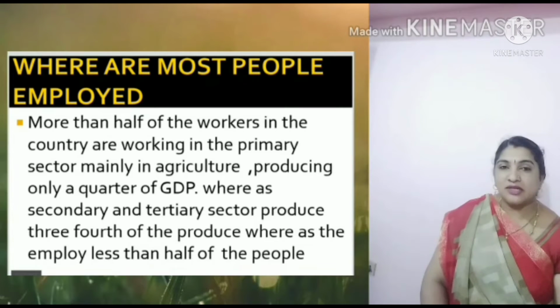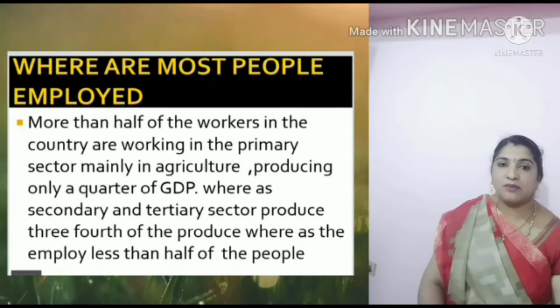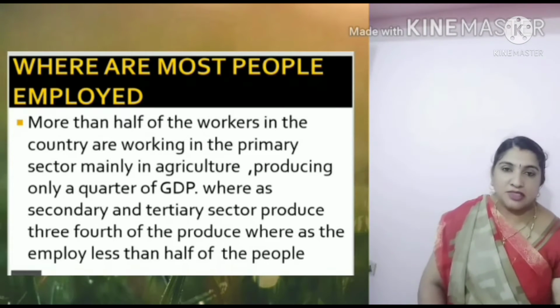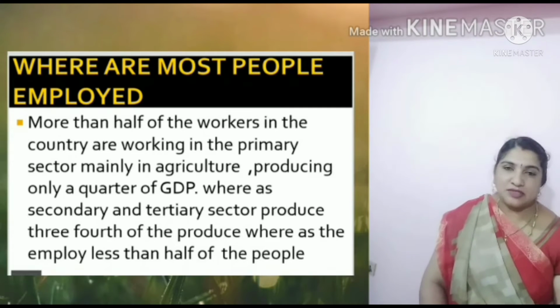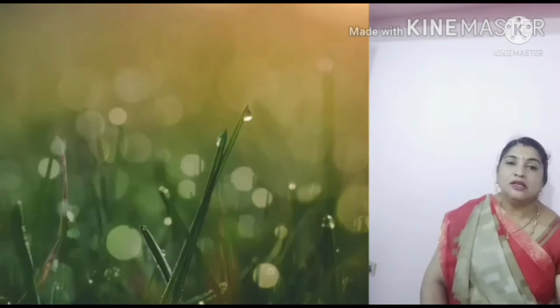One thing we need to understand: more people are employed in the primary sector but less GDP, whereas fewer people are employed in the secondary and tertiary sector but the country is earning more GDP. Why these differences? What was the main reason for this? Because in the agricultural sector, the primary sector, the people are facing an unemployment problem. What type of unemployment problem? What are the different types of unemployment problem here? Seasonal unemployment and disguised unemployment.